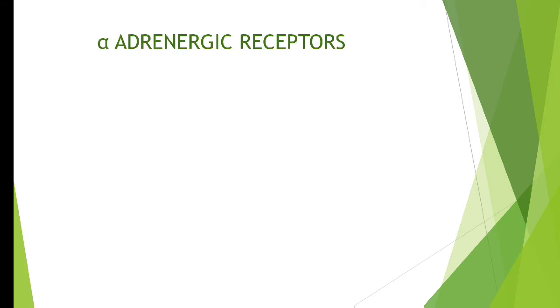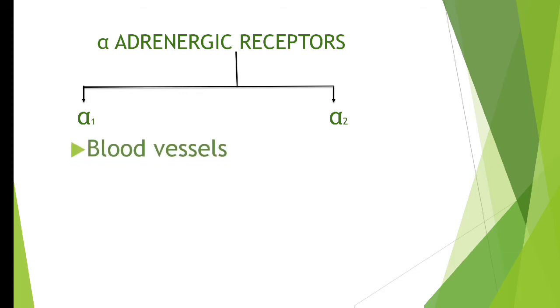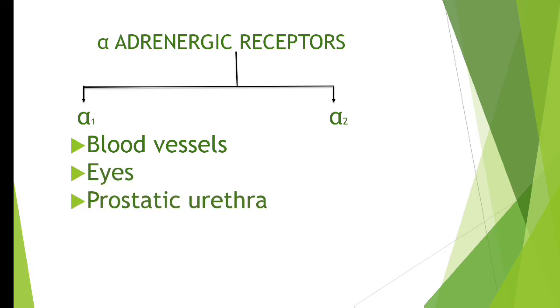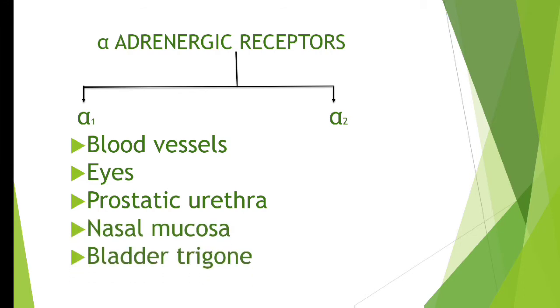Now before starting the alpha blockers, we should know about the alpha receptors. We have two types of alpha receptors: alpha 1 receptor and alpha 2 receptor. Next, the locations where we can find alpha receptors are the blood vessels, eyes, prostatic urethra, nasal mucosa, and lastly bladder trigone. We can find alpha receptors in various other areas also, but for now, just as an example, I have given a short list of areas where we can find alpha adrenergic receptors.